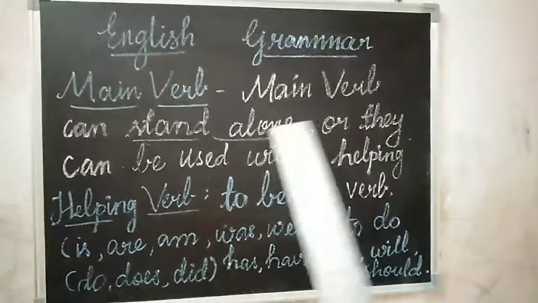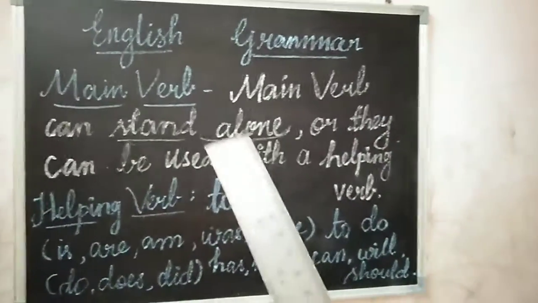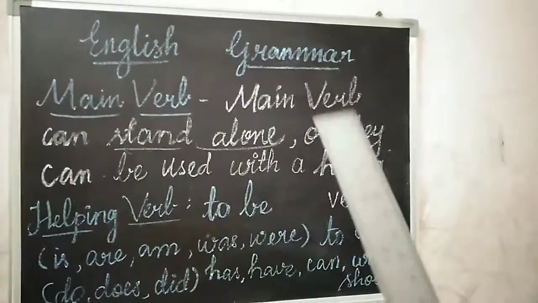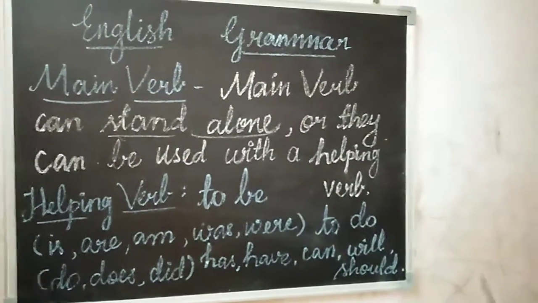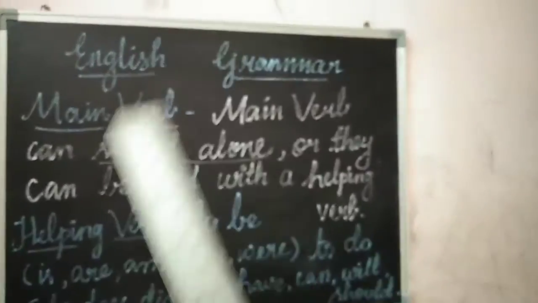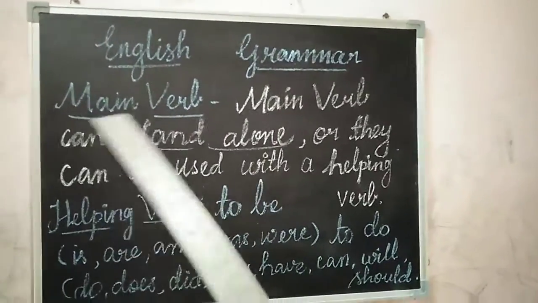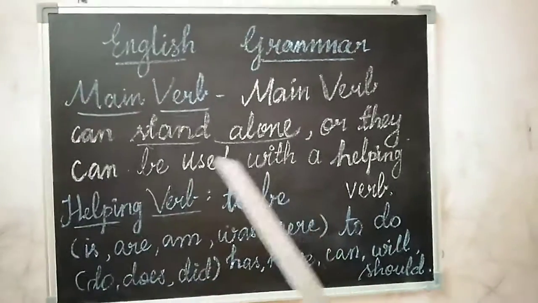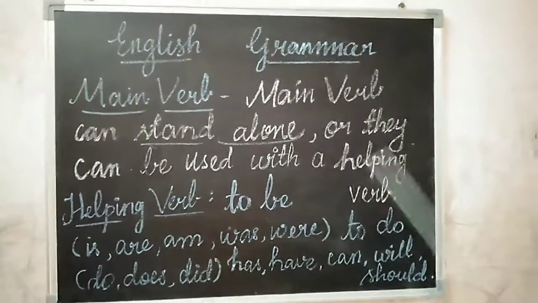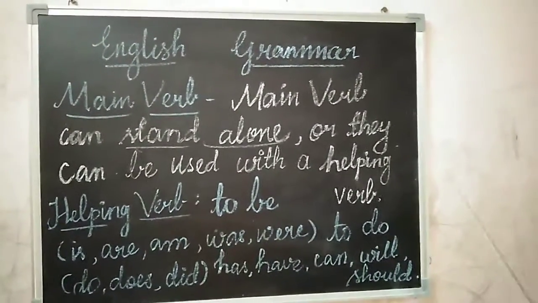Okay, what is main verb? Main verb is a verb. It stands alone and it can be used with the helping verb. Verb means it is an action word. Main verb means a main verb can stand alone or can be used with the helping verb.